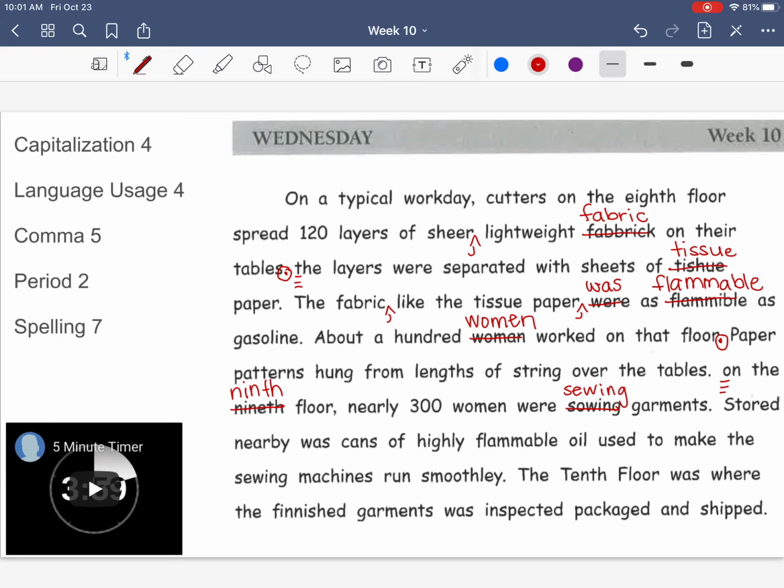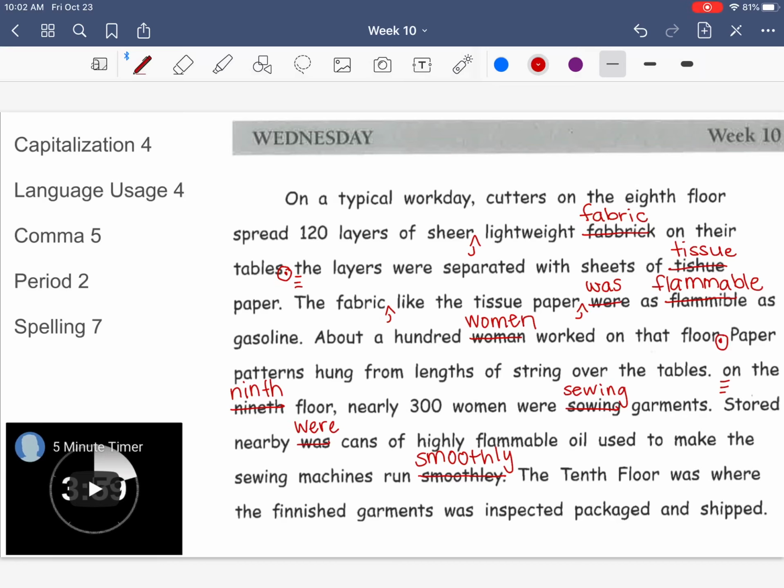My next sentence, stored nearby was cans of highly flammable oil used to make sewing machines run smoothly. I have a usage error and a spelling error in this sentence. My first error, which is my usage error, is going to be was. That should be were. And my last one is a spelling error, and that is going to be the word smoothly. It should be Smoothly.